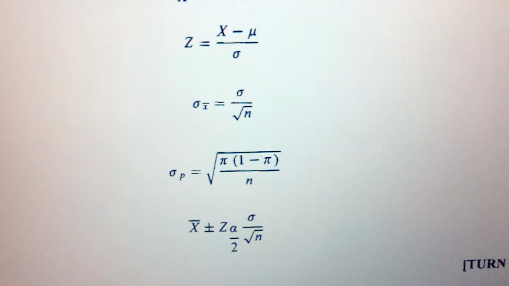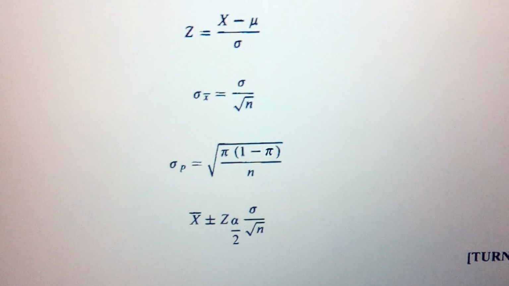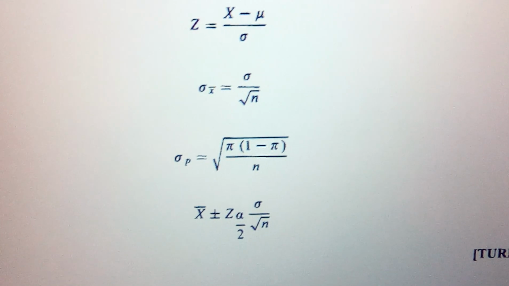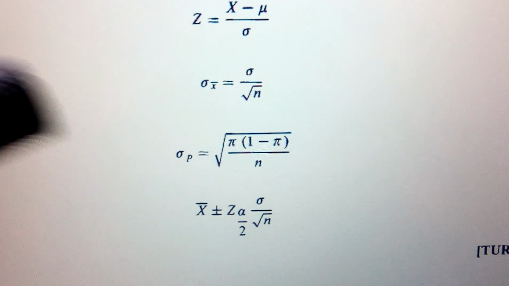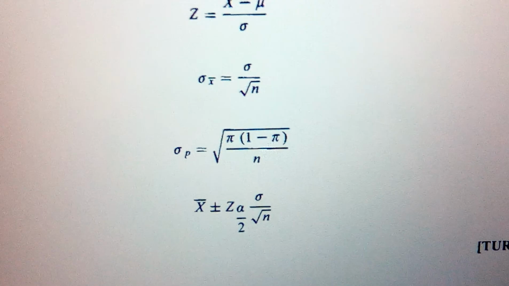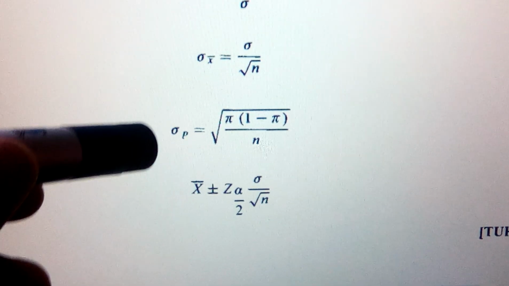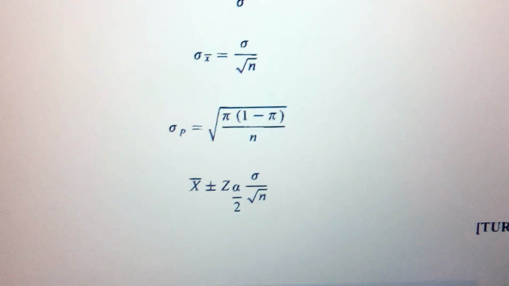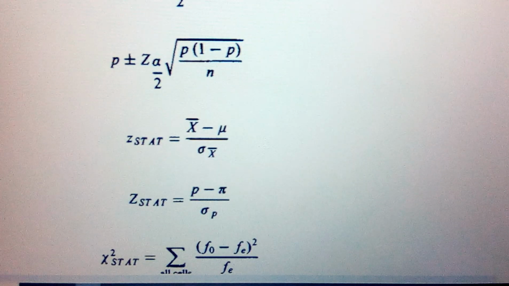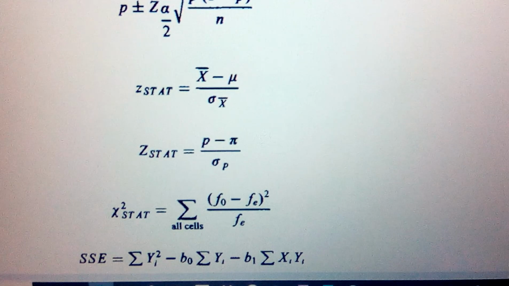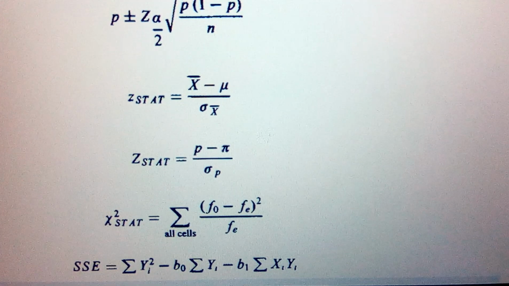Guys, today we'll be looking at chapter 7 of standard 7, which is sampling distribution. With sampling distribution, we have three things that we are going to use. Number one, the standard error of the mean. Number two, the standard error of the proportion. And number three, the test statistic, and then also this one, which makes four formulas.